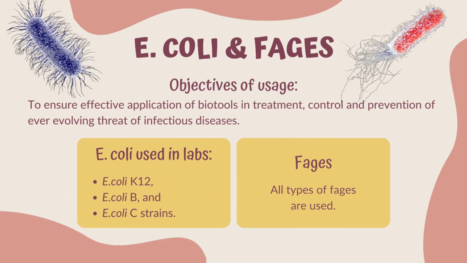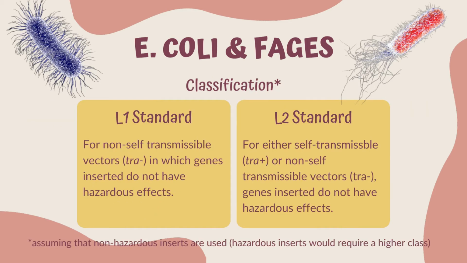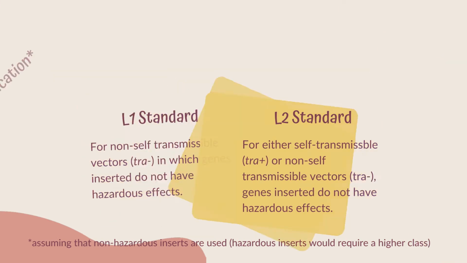The first example includes E. coli and phages. Working with such pathogens is vital to ensure effective applications of biotools in treatment, control, and prevention of the ever-evolving threat of infectious diseases worldwide. Level 1 Standard is applied to non-self-transmissible vectors, whereas Level 2 Standard is applied to either self-transmissible or non-self-transmissible vectors.